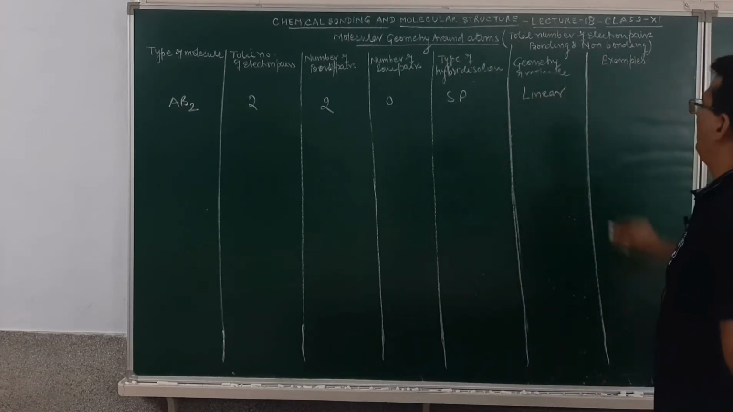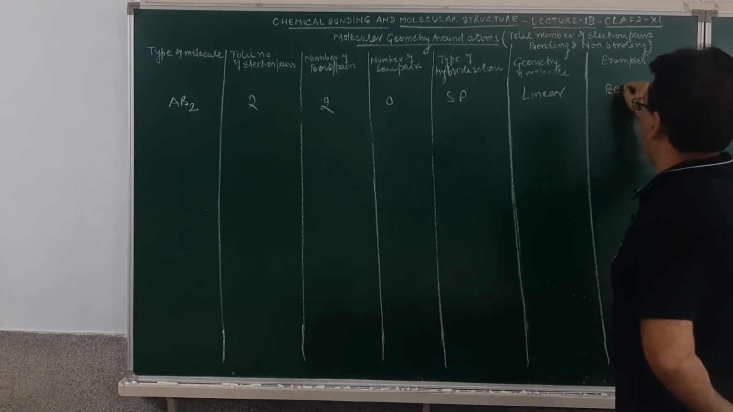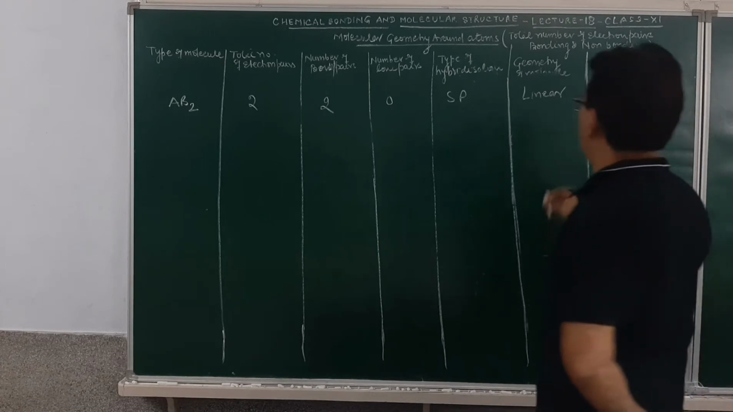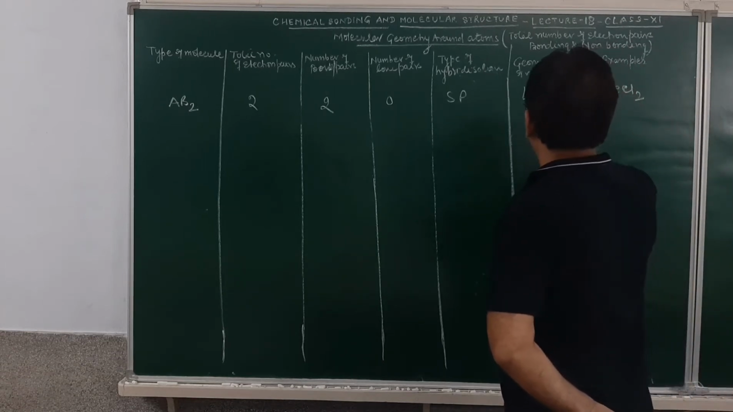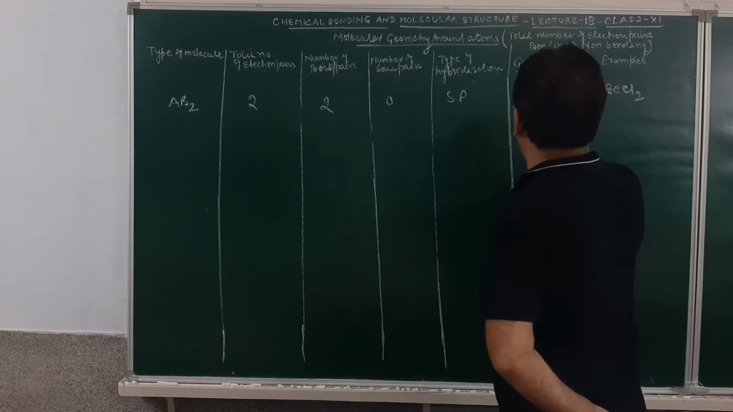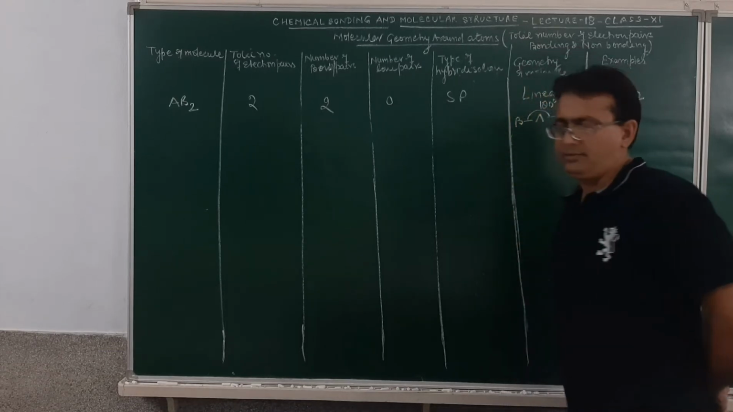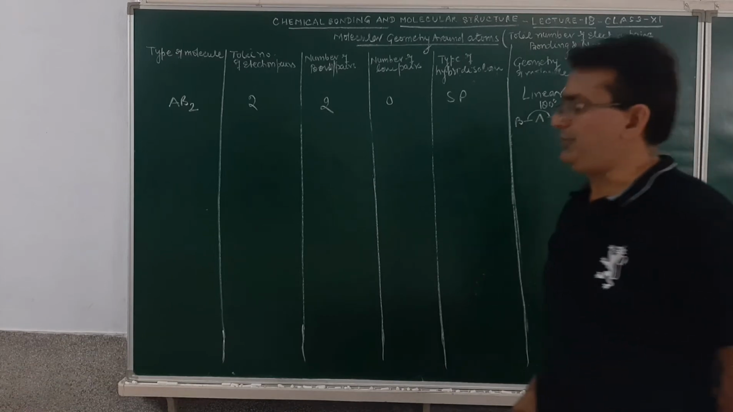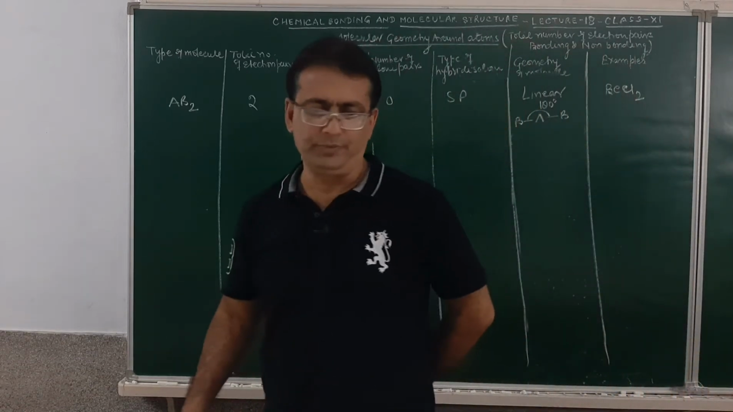As for example, we take a molecule of the kind beryllium chloride. Am I clear? How will I make the linear geometry? This will be A, B and B with the bond angle of course 180 degree. So, the first kind of geometry will be of the kind AB2.